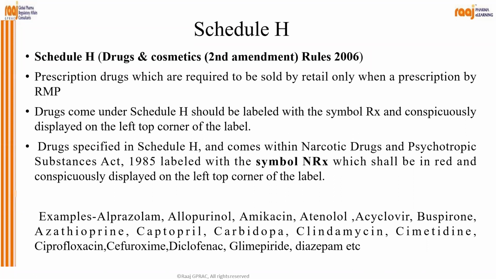Then the drug specified in Schedule H and which comes within the Narcotic Drugs and Psychotropic Substances Act 1985 is labeled with the symbol NRx. Okay, so which comes under narcotics, NRx, otherwise you would see simple Rx. Okay, but NRx, when you are writing, it shall be in red and conspicuously displayed on the left top corner of the label. Examples: alprazolam, amikacin, atenolol, acyclovir, buspirone, captopril, azathioprine, and so on.